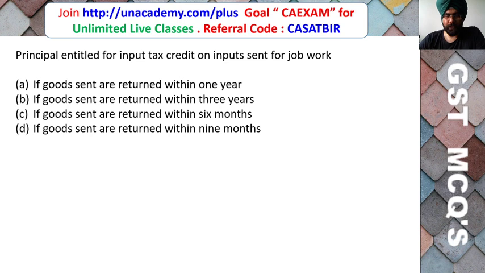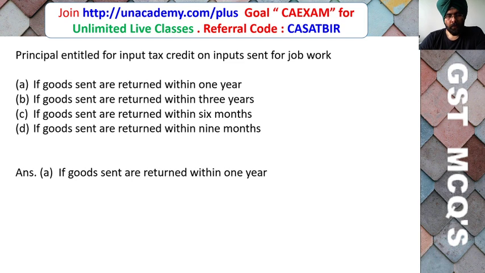Principal entitled for input tax credit on inputs sent for job work: if goods sent are returned within 1 year, within 3 years, within 6 months, or within 9 months. So if the inputs are sent to the job worker, then the principal can claim input tax credit on those inputs, but there is a condition. The condition is that the goods must be returned within 1 year from the job worker's premises. These have to be received within 1 year from the date when they were sent to the job worker.